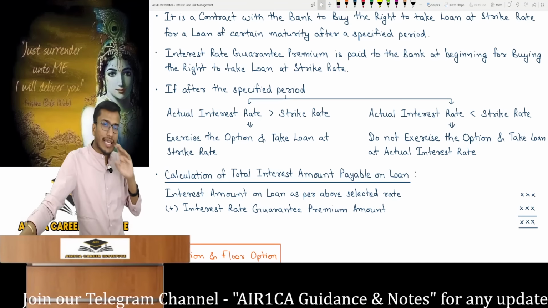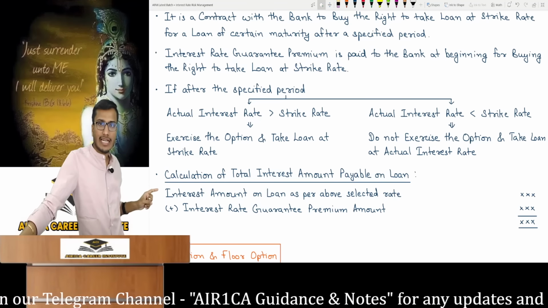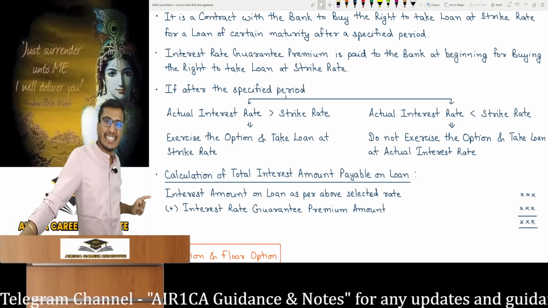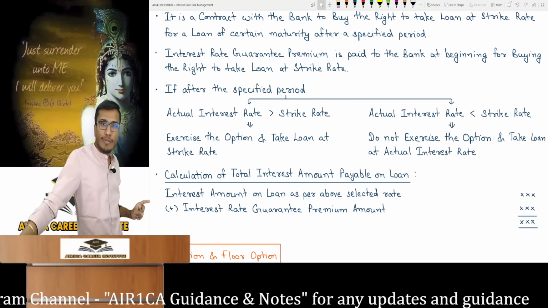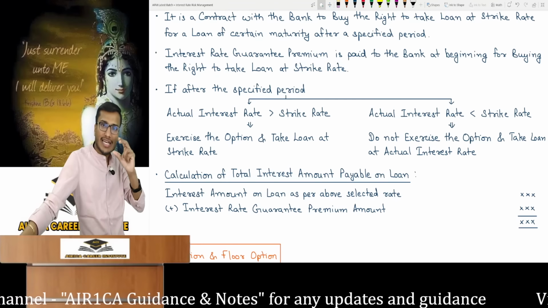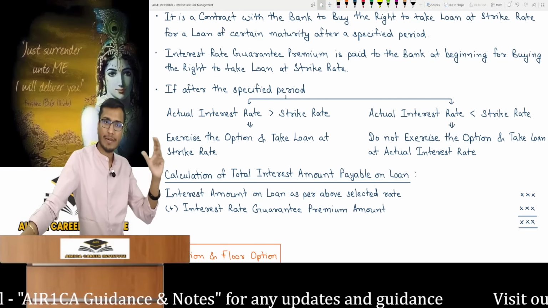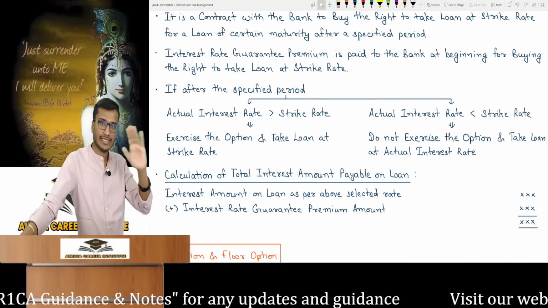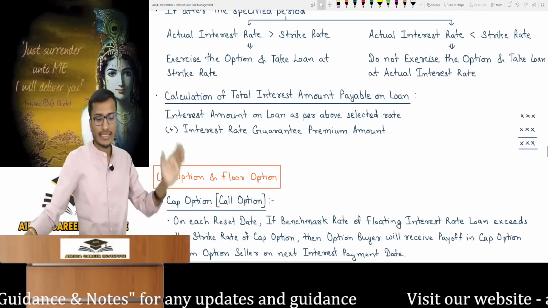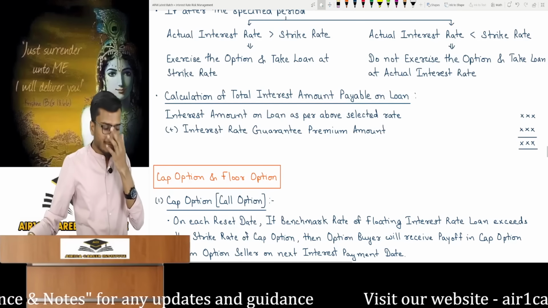By entering this option contract, I had to pay this interest at the selected rate. I paid it having paid the interest rate guarantee premium. You also have to add that to show the total interest. The payable amount is this much. If you have a question on this, you must do it this way, which I had explained, and you have to calculate it in the same way.